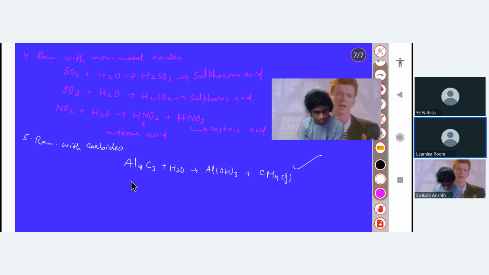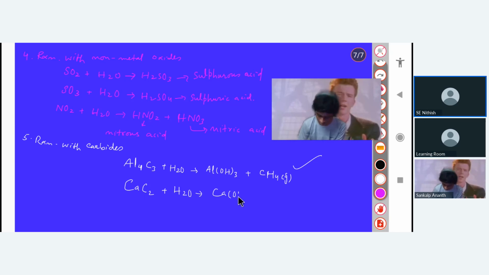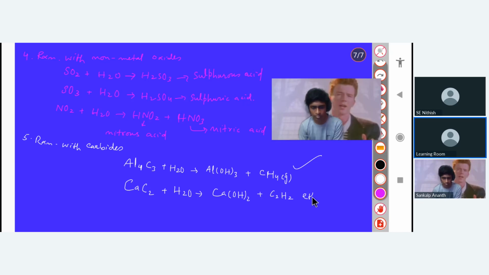Next is calcium carbide, that is CaC2. Can you tell me the product? One will be calcium hydroxide, plus ethane. No, it will be C2H2, that is your ethene. So I was right, sir. Exactly, you said ethyne. You said ethyne, I said ethane. It is ethene, the carbon-carbon double bond is there.